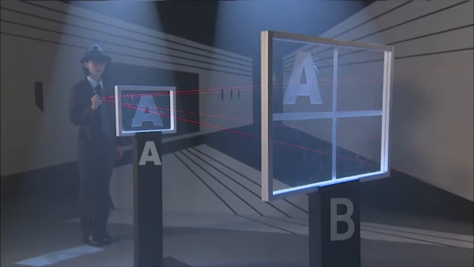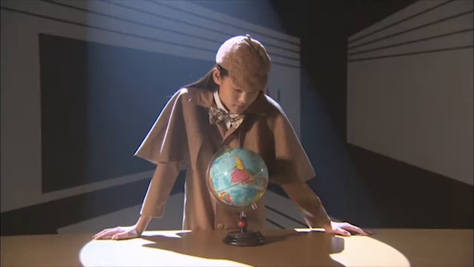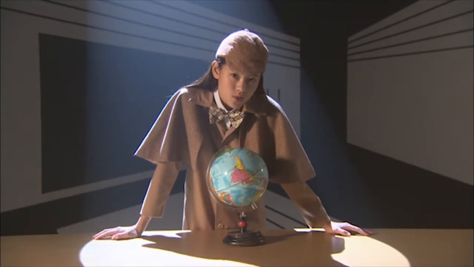Therefore, the intensity of light passing through B, namely the amount of light divided by the area, would be 1/4 of A. This shows that the intensity of light emitted from the light source is inversely proportional to the square of the distance. If this line of thinking is applied to the case of gravitation, we will be able to understand the inverse square law.